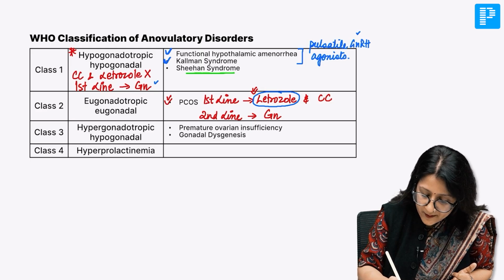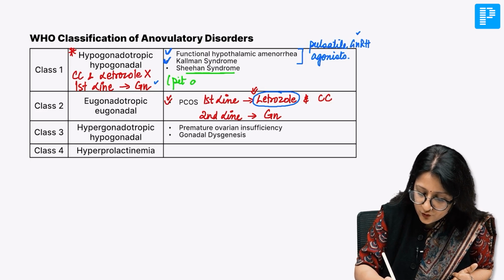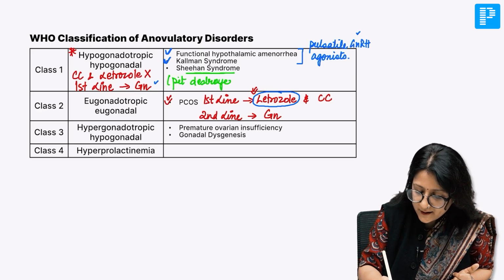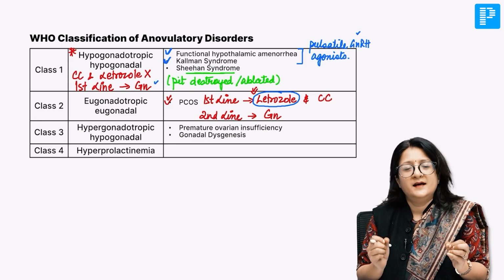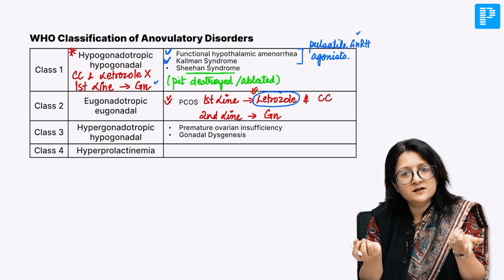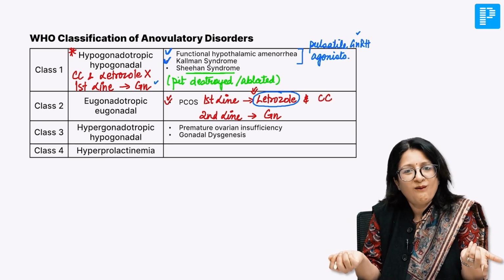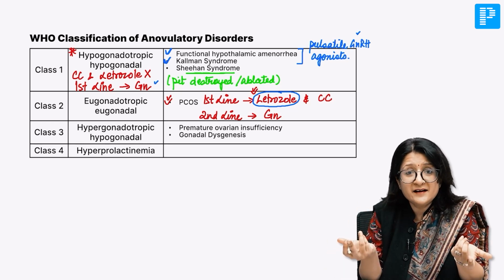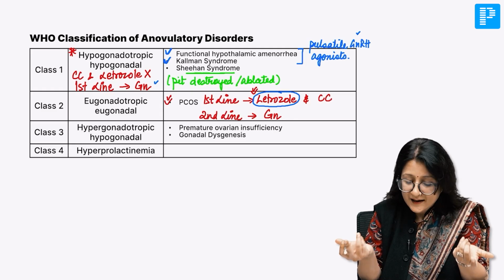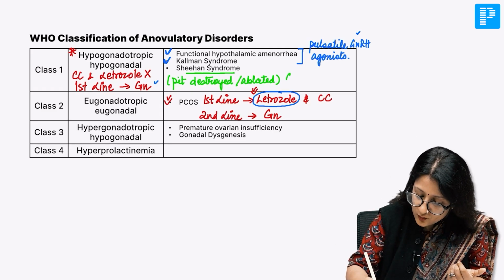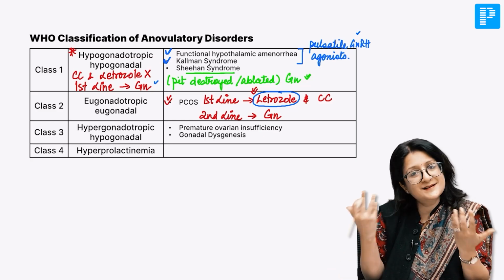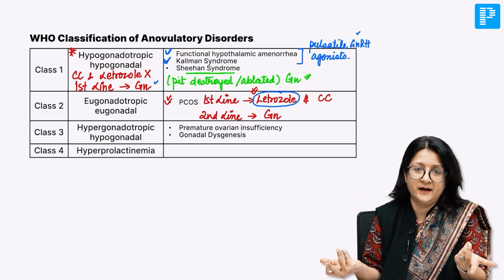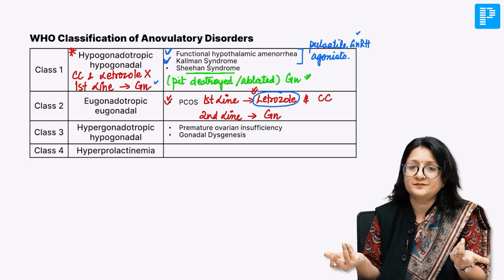So remember, if the anterior pituitary is destroyed or ablated, then use logic. Can you use pulsatile GnRH? No. Because then where is the anterior pituitary to respond to it? So in that situation, you will have to use gonadotropins only. Pulsatile GnRH analogs are not going to be an option at all.